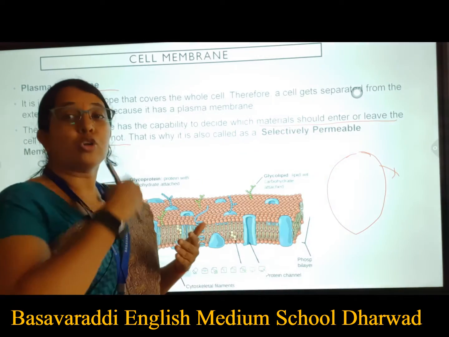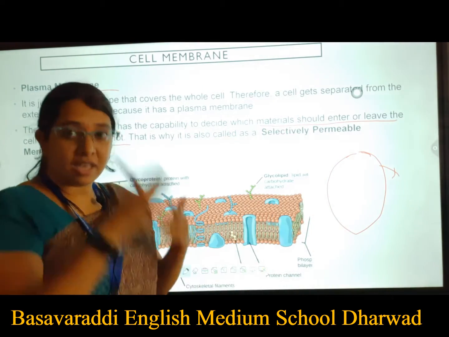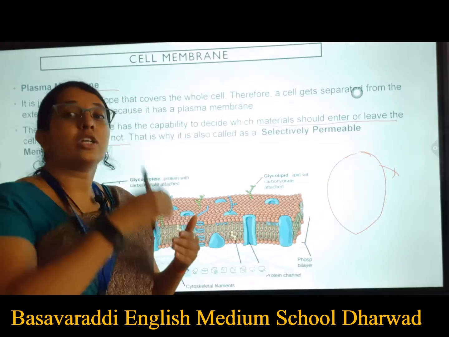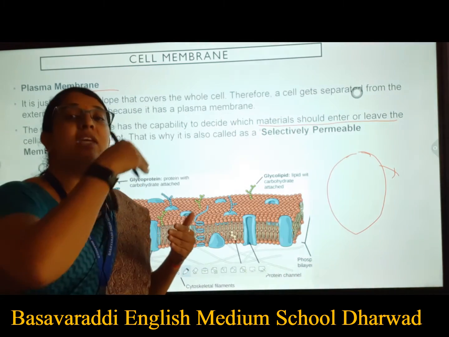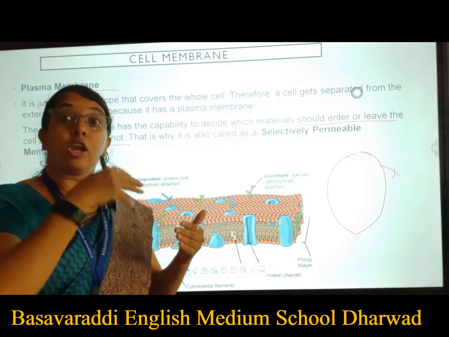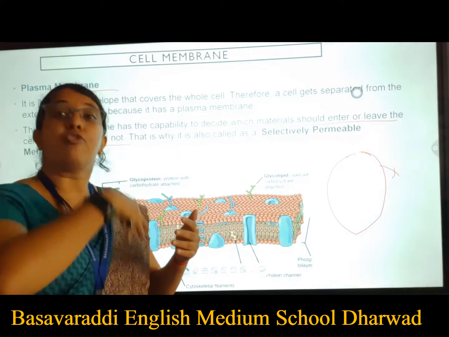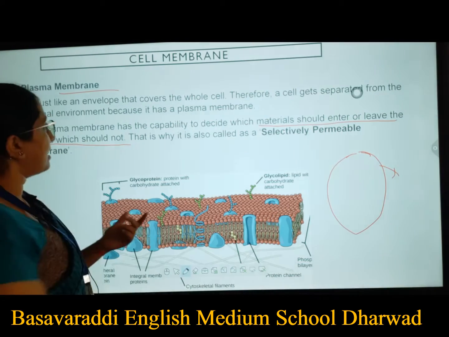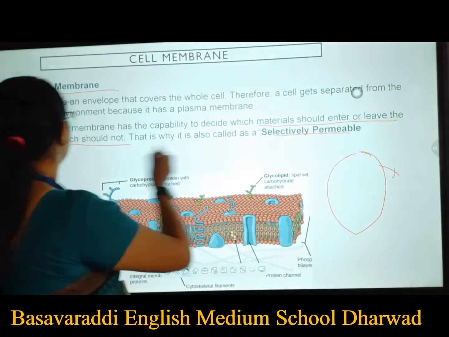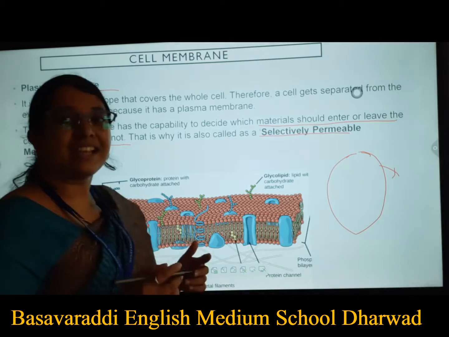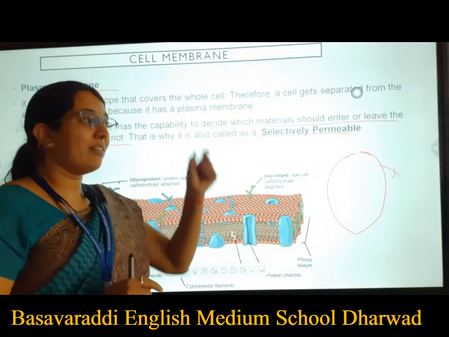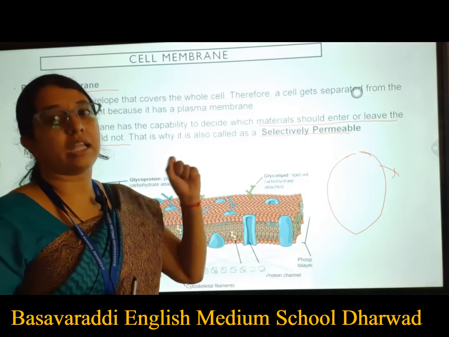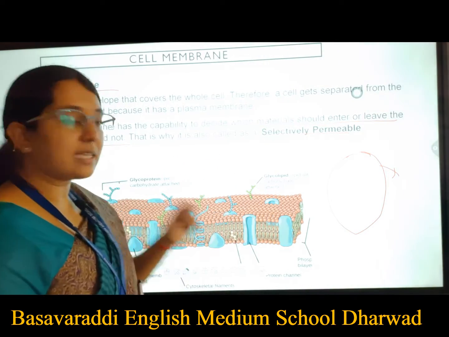If you want to get inside a class, you ask permission. The same way here, your plasma membrane plays an important role in whether that particular material should be given permission to enter the cell, or if any of the content has to move out of the cell, whether it should be given permission or not. That's why it is called a selectively permeable membrane. Selectively permeable means it allows only certain materials to pass through it.